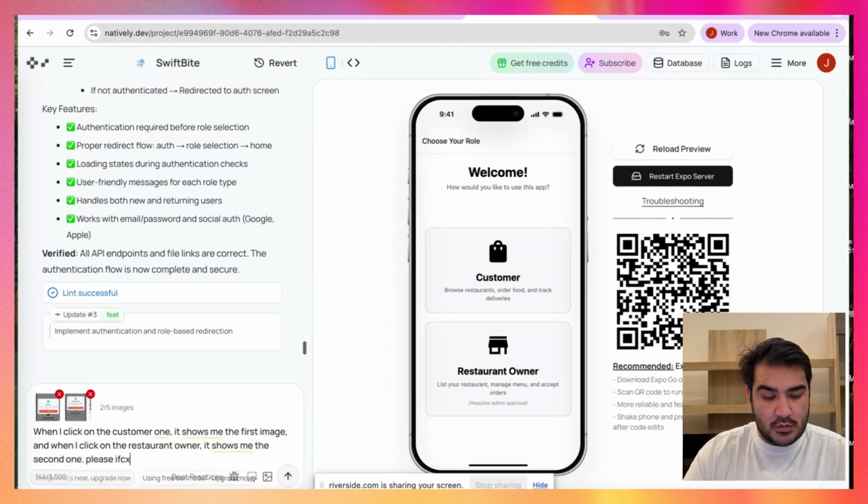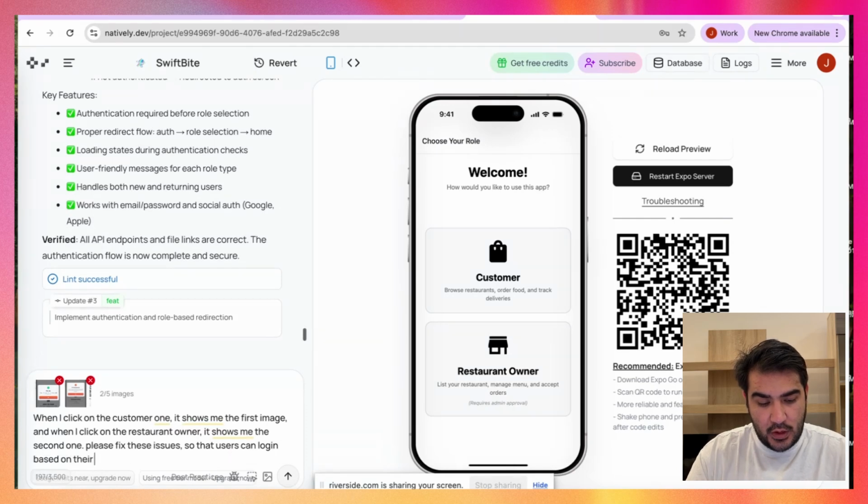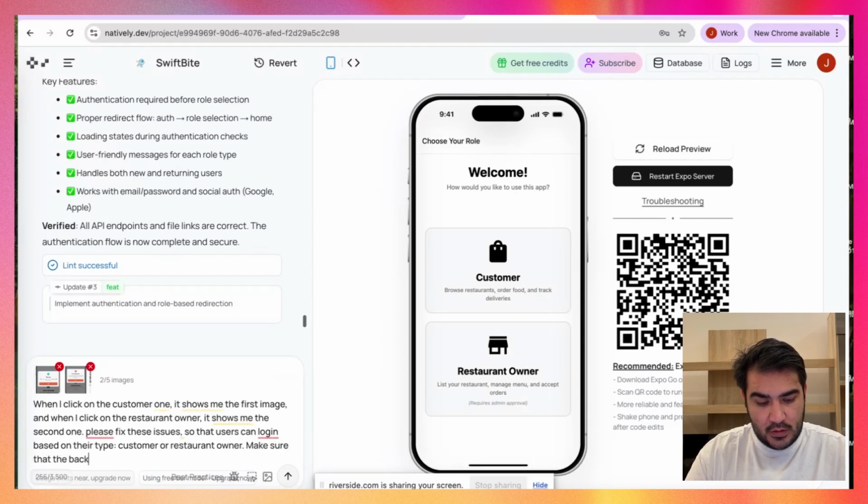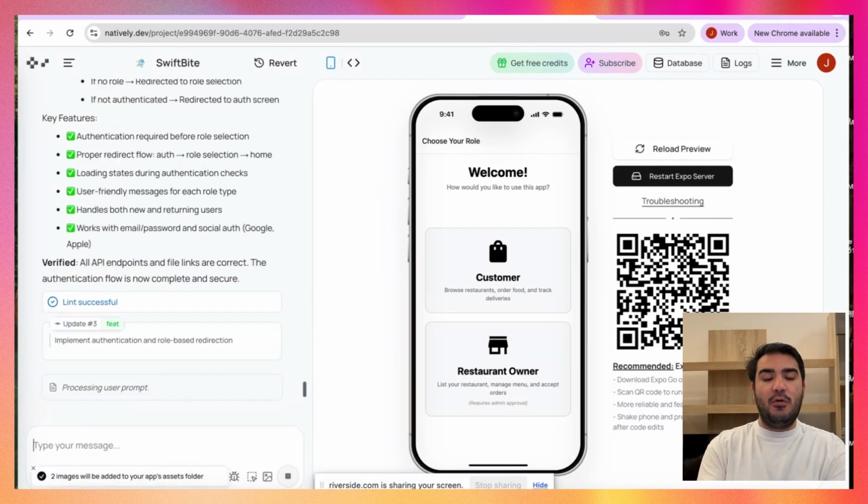Please fix these issues so that the users can log in based on their type, customer or restaurant. Make sure that the backend is structured properly for this to work. Let's give it a go. So this is how I will prompt.